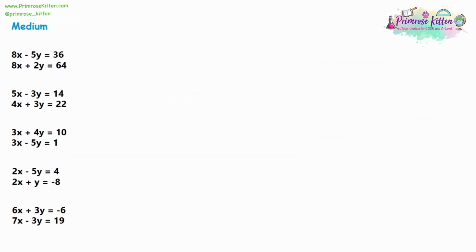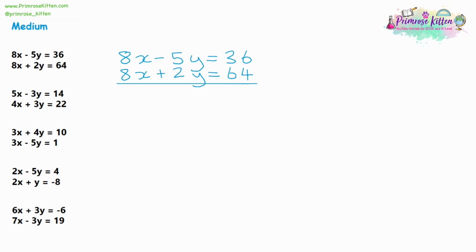Moving on to the medium questions. So we have 8x take away 5y is equal to 36. And we have 8x plus 2y is equal to 64. Now, using the method we've just been using, you're going to set this up as a column, which is absolutely correct, and you're going to try it as a column subtraction. Now, looking at this, I can see I'm going to get some negative numbers here. I'm going to do 36 take away 64 and get a negative number. So again, this might be a situation where you'd like to swap these two around. So let's write them the other way around and have the largest numbers on top.